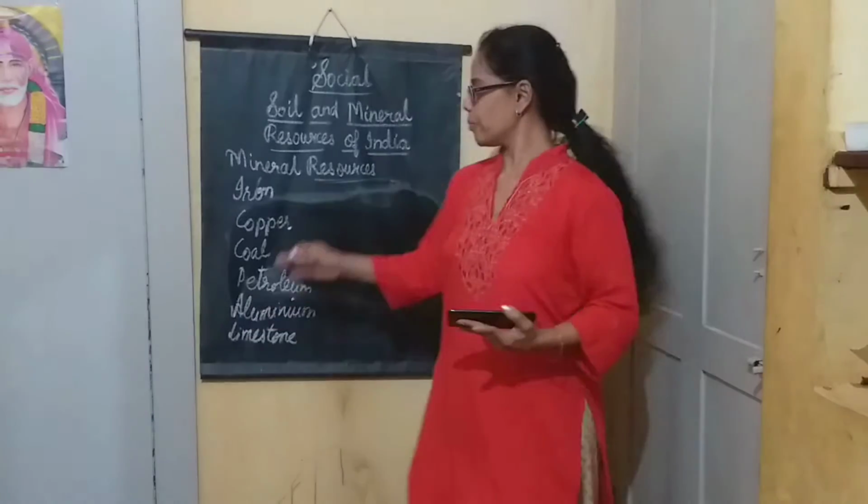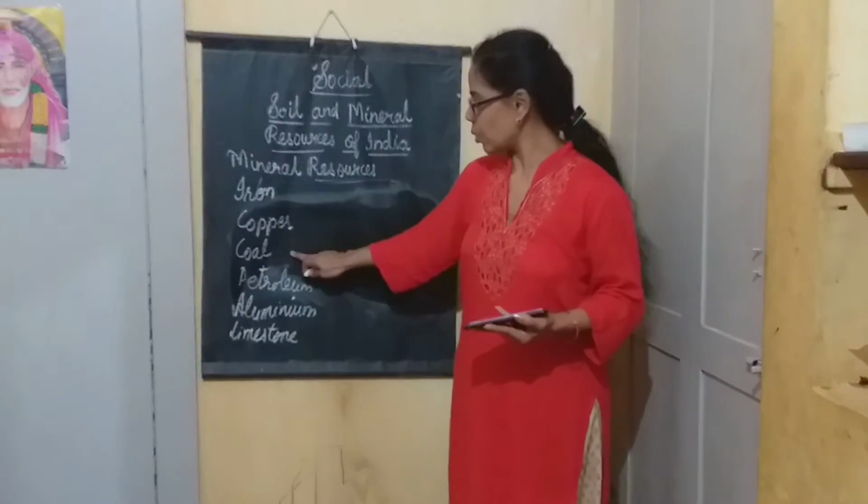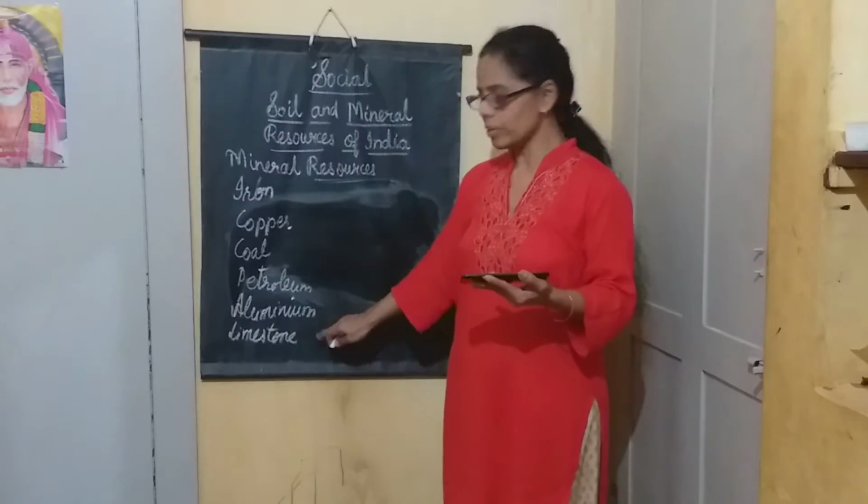So these are the different minerals found in India: iron, copper, coal, petroleum, aluminium, limestone.